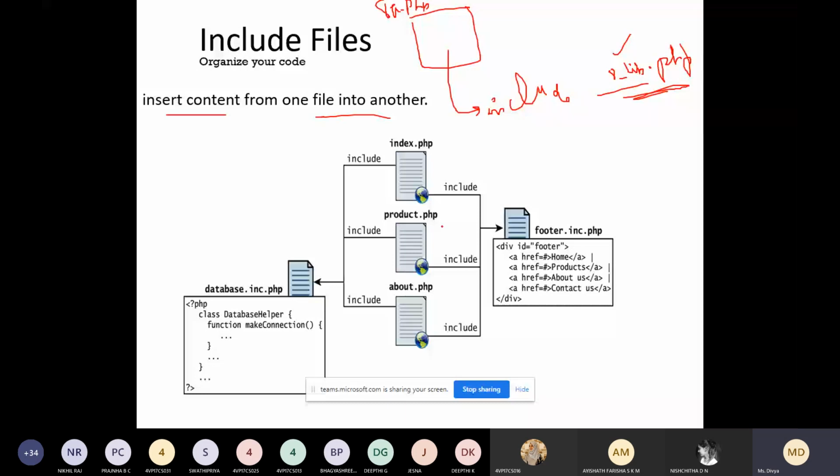You can see here we have index, products, about us pages. All these are including these files. We are including the database inc.php and footer inc.php. For these three files we are including the database file and footer file. So this is include statement.